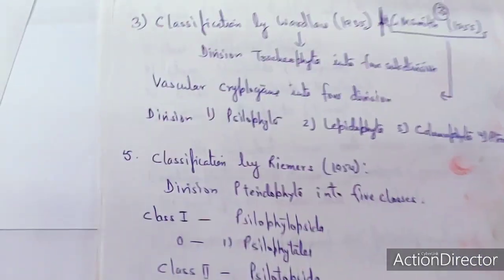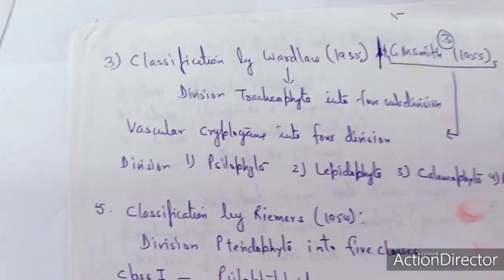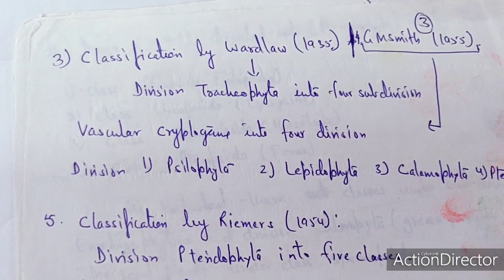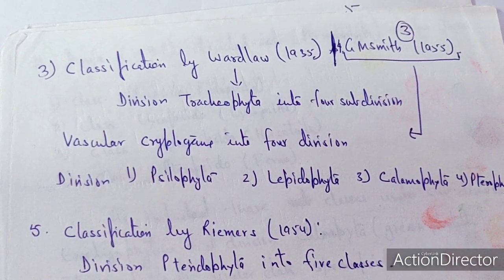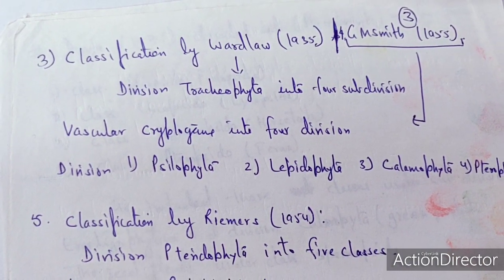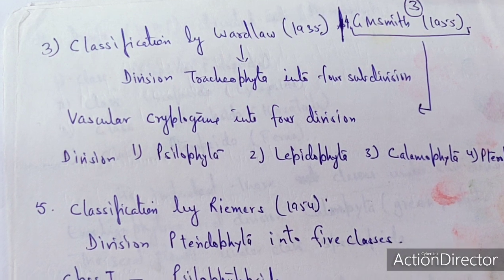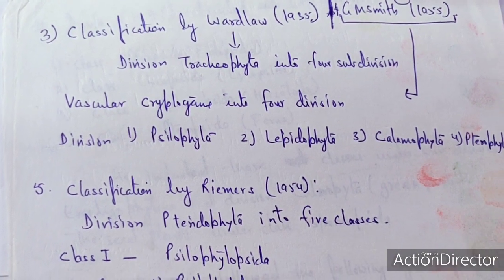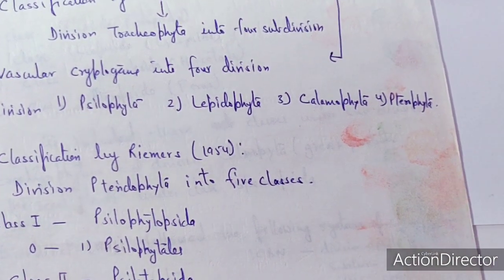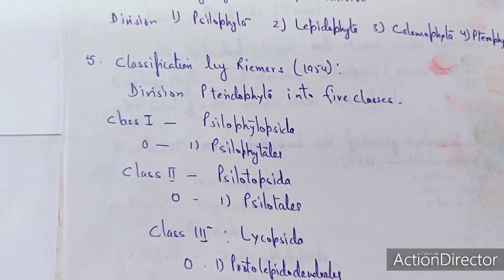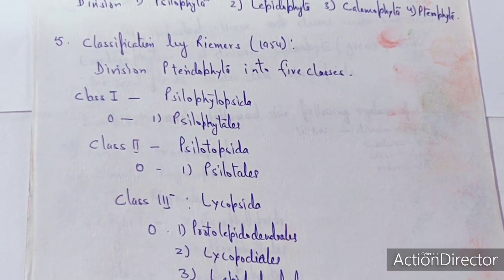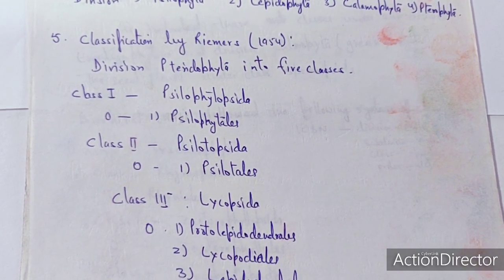group of evolution. Another classification was given by Wardlaw in 1935, and later Smith in 1955 modified his classification. Wardlaw divided the Tracheophyta, the vascular cryptogams, into 4 divisions. These are Xylophyta, Lepidophyta, Calamophyta, as well as the Pterophyta. Then a classification for the pteridophyta was also given by Reamer in 1954.